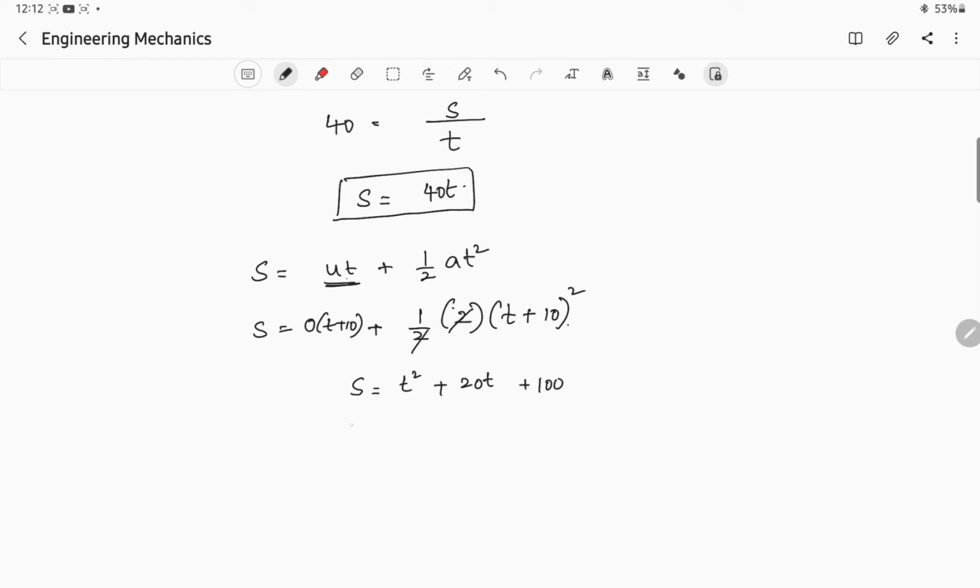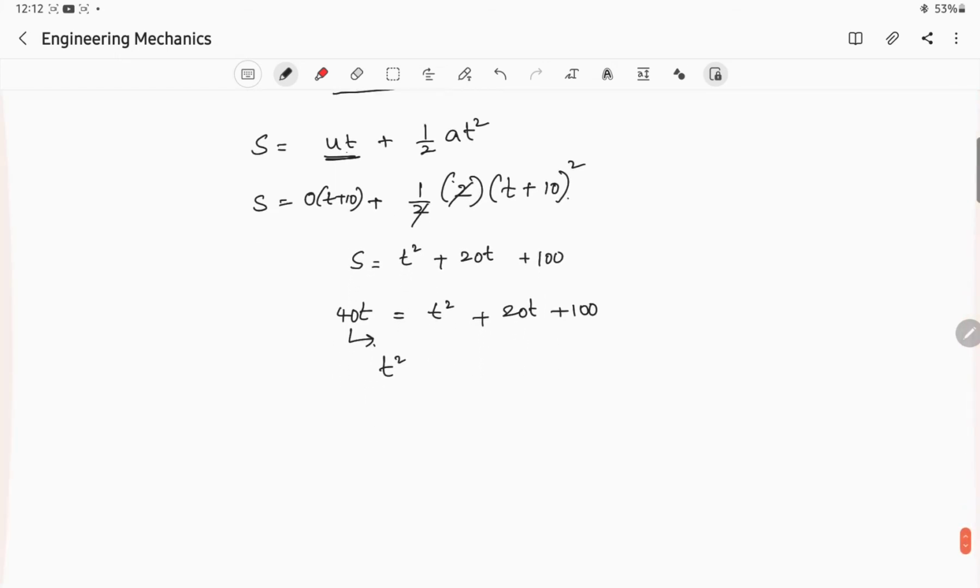Now distance traveled is 40t. 40t is equal to t square plus 20t plus 100. So take this term towards the right hand side.